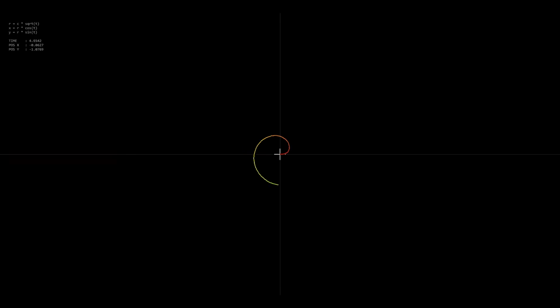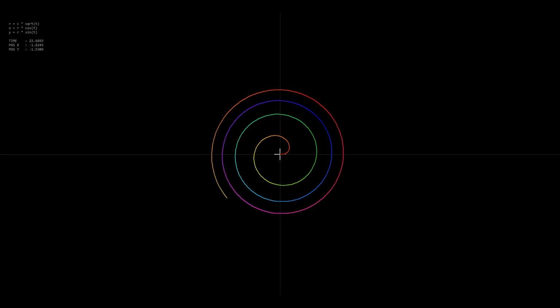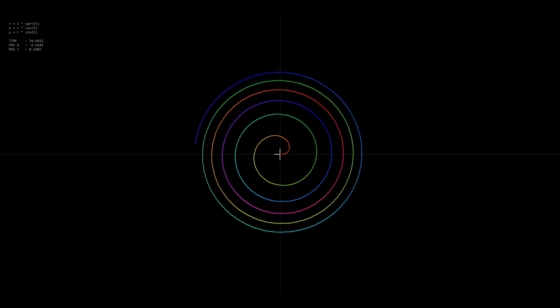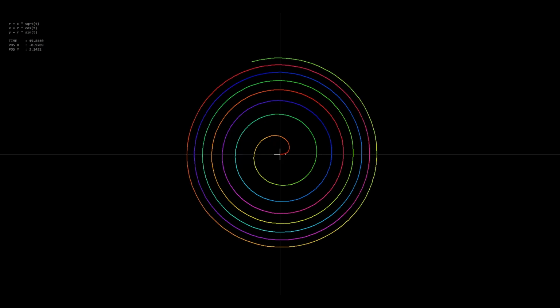Today, we explore Fermat Spiral, also called the Parabolic Spiral, a pattern seen in sunflower seeds, pine cones, and leaf arrangements. It follows a simple mathematical rule that leads to one of nature's most efficient structures.